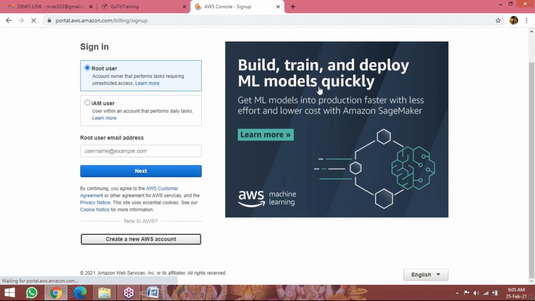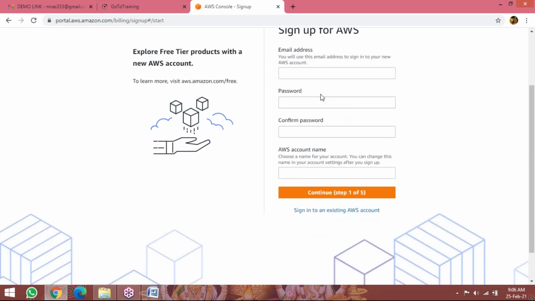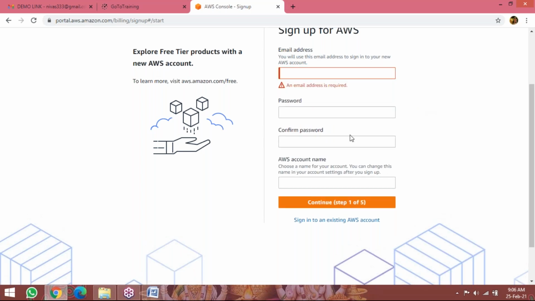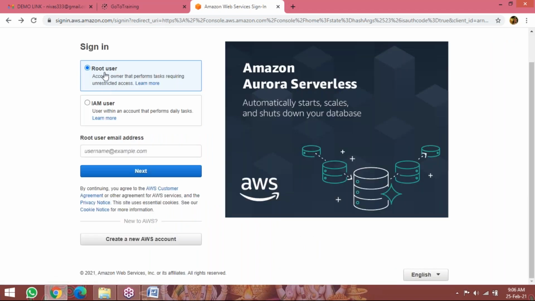It will ask you questions, like how you created a Gmail account, but it will ask for debit card registration. They will charge 2 rupees, and then they will give back the 2 rupees. Here you can give your email address, password, then continue the step 5. Next, they will ask for your address and PAN card number. If you want to give your PAN card number, you can give it, otherwise leave it. It is simple. After creating your account, it will ask you to log into the AWS Management Console as a root user.